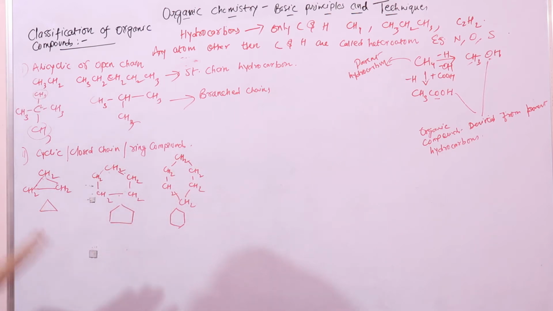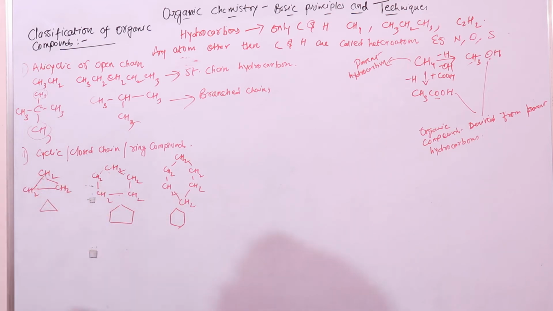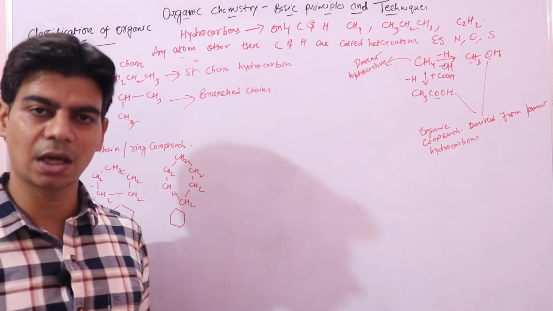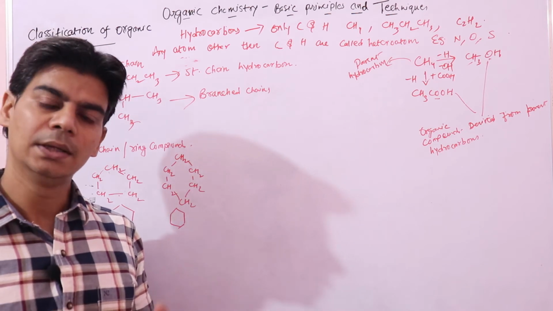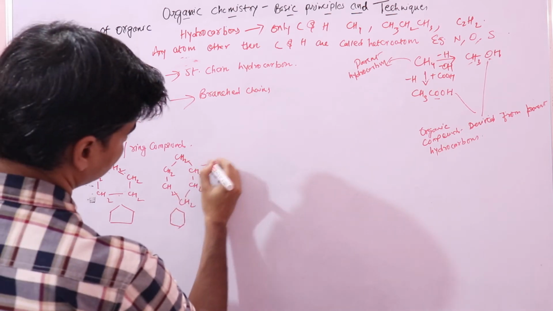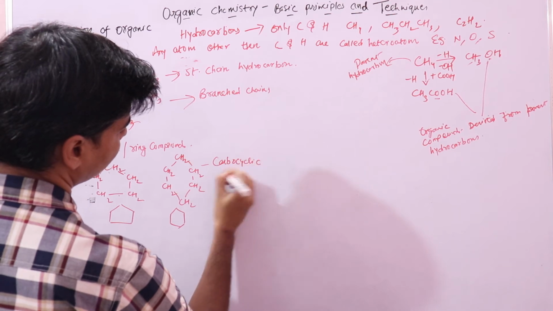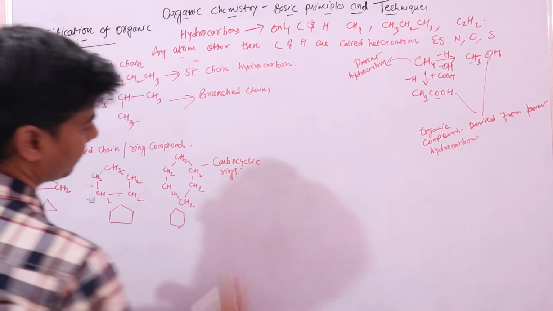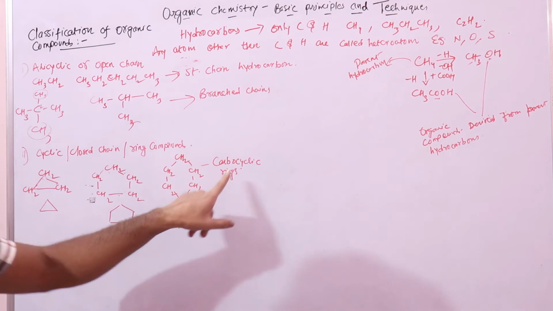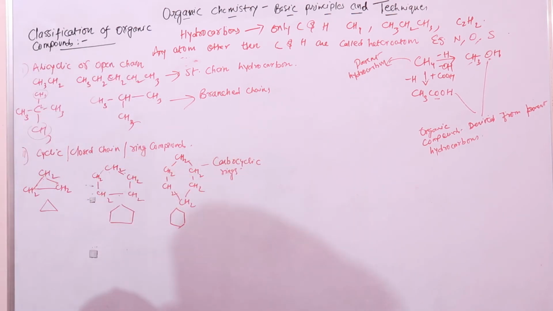Now if you see these rings, they consist of only carbon and hydrogen atoms, or we say only carbon atoms in the ring. So we call these carbocyclic rings. It has only carbon atoms.